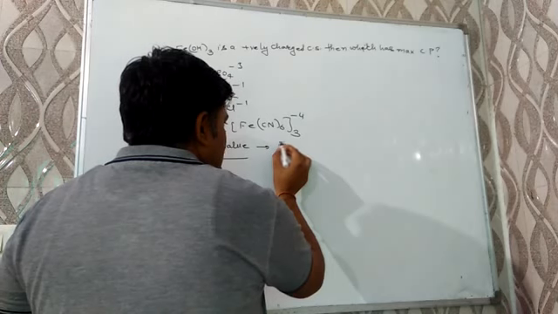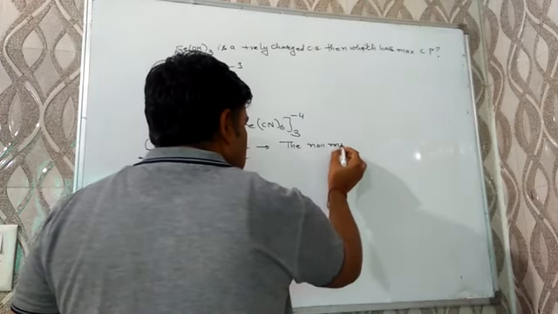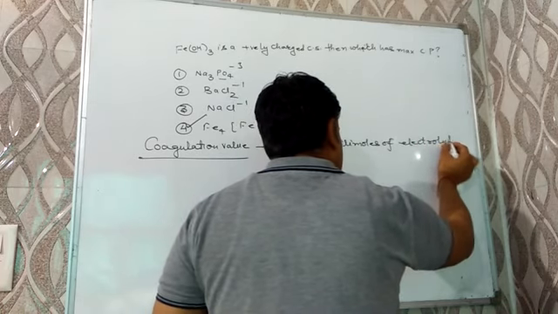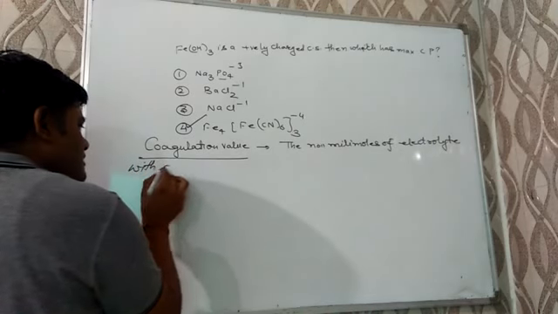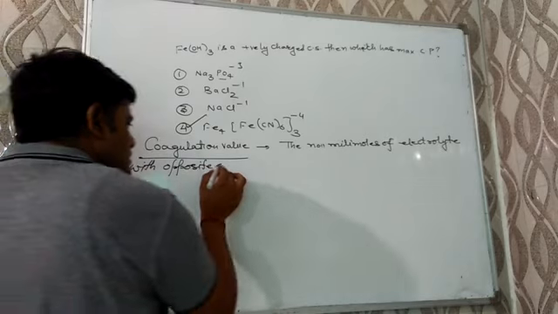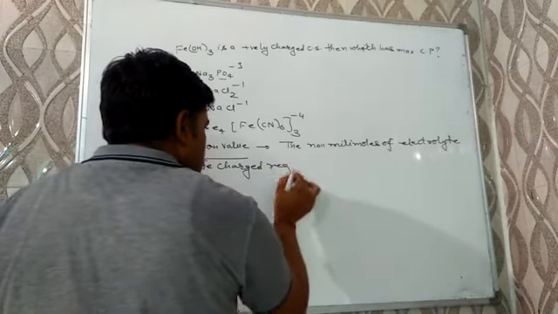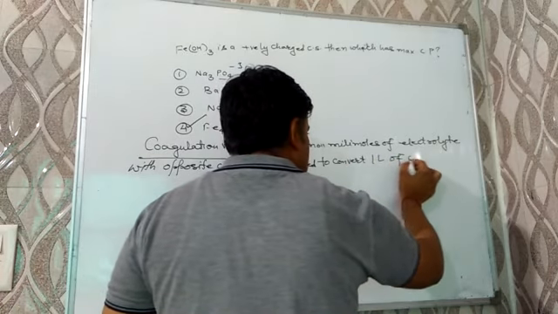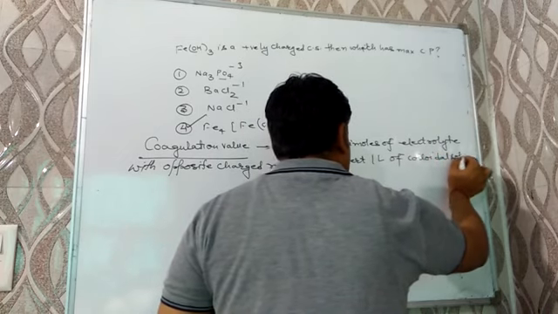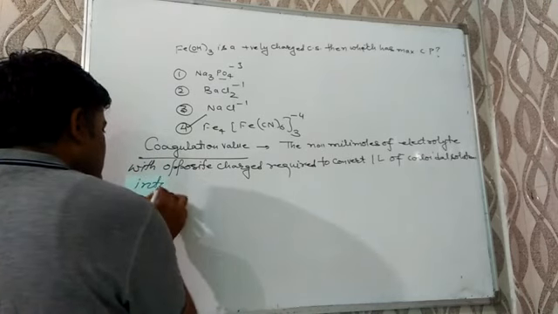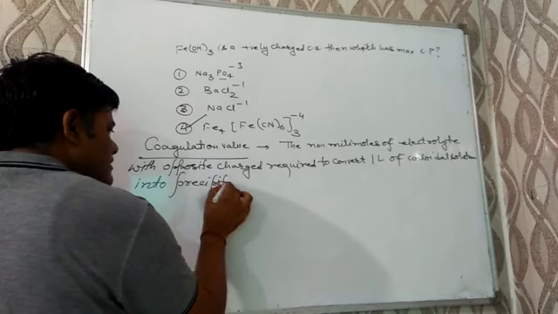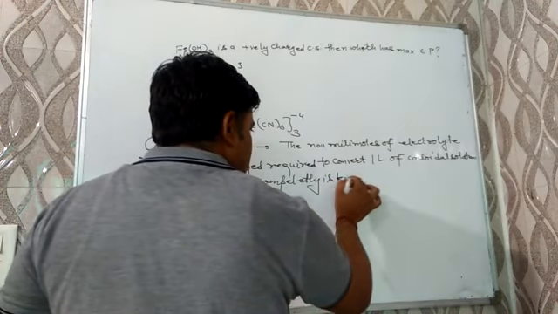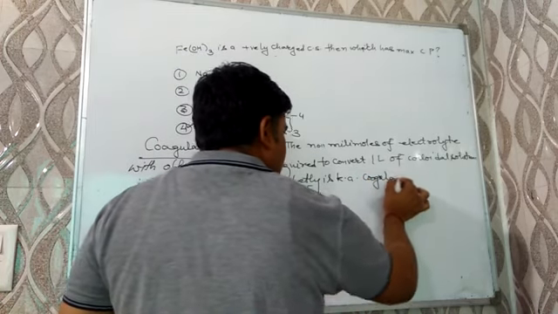Coagulation value may be defined as the number of millimoles of electrolyte with opposite charge required to convert 1 liter of colloidal solution into precipitate completely, is known as coagulation value or flocculation value.